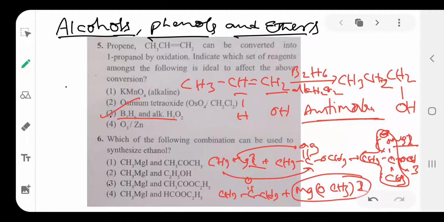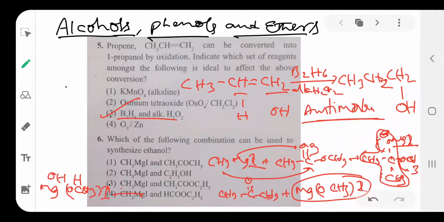What happens? So MgOCH3I is followed by reaction with water. Then what happens? Here OH and H separate.